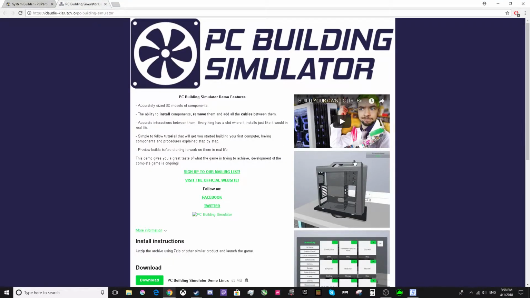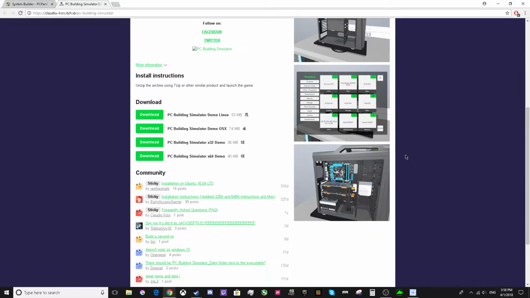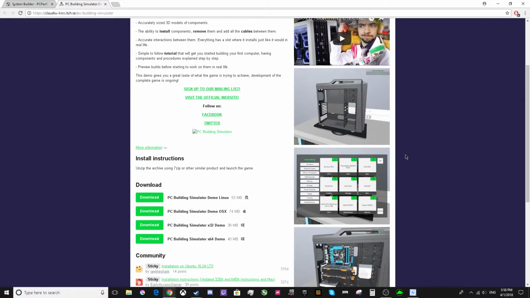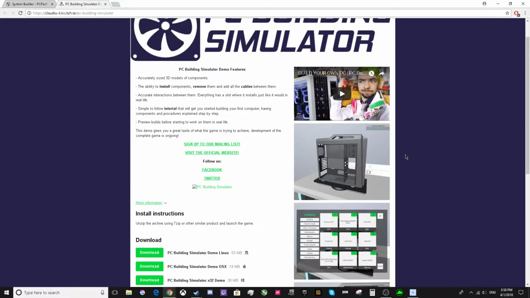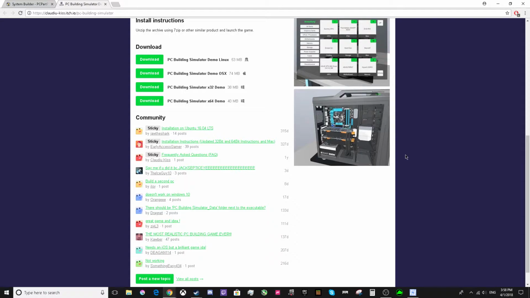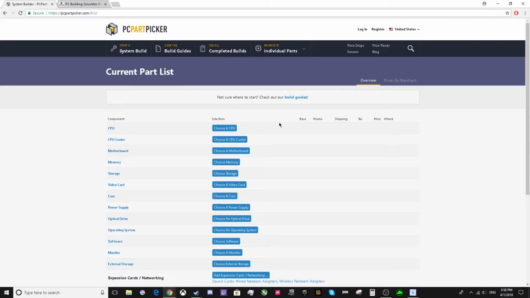So this is PC Building Simulator, and when we get to the second part, you can follow along with me, and I will show you basically how to build a computer in this little simulator. And the first one that we'll be using, the third part we'll be using the PC Building Simulator, and the second part we'll be using PC Part Picker.